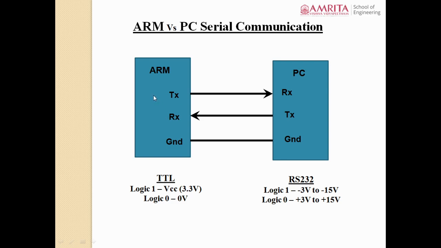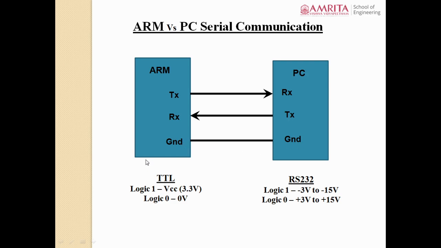Otherwise, if you transmit a logic 1 from ARM, at the PC side it may not be detected as a 1. Sometimes it may be misinterpreted as 0. In order to avoid this disadvantage, both circuits should have a common ground. That is why we make the ground of both ARM and PC common by shorting them together.